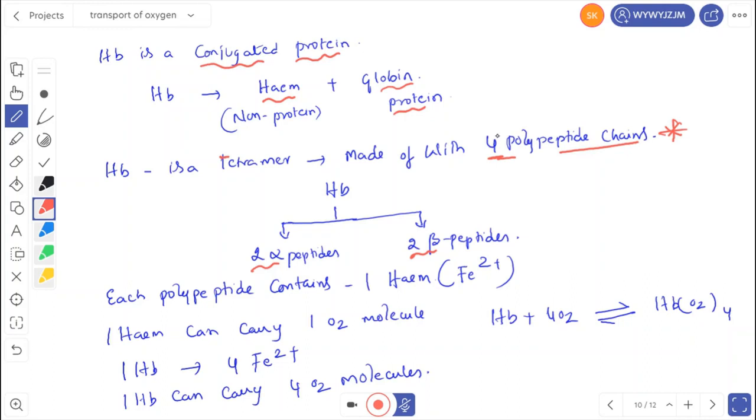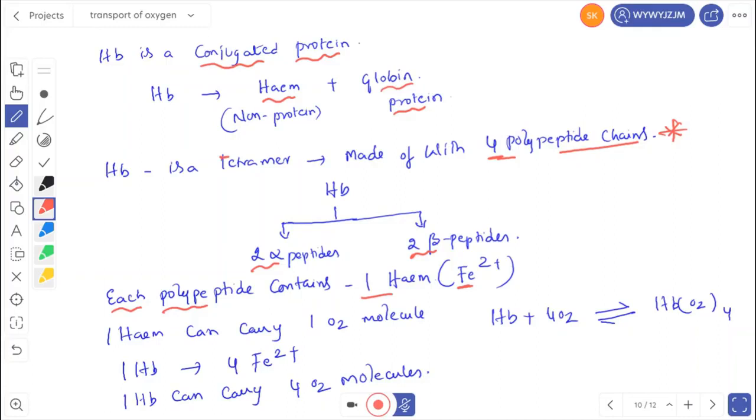Each polypeptide contains one heme, that means it consists of one ferrous ion. One heme can carry only one oxygen molecule. How many polypeptides are there in the hemoglobin? 4. If there are 4 polypeptides, then 4 hemes are present. If one heme can carry one oxygen molecule, then 4 hemes can carry 4 oxygen molecules.